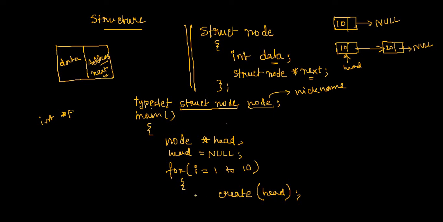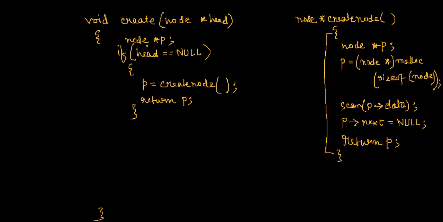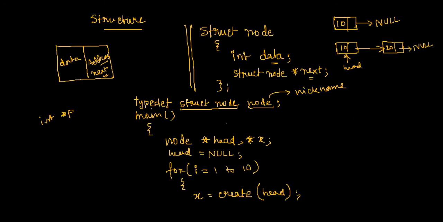So if I write, say, arbitrarily, suppose x equal to create something, what does it mean? It means x should be a node pointer type, pointer x, because I am going to return P, which is node pointer type. Whatever variable takes that should be the same type. That's why pointer x is needed. But if you return in pointer x, ultimately my job is still not completed because head is not changed right now.